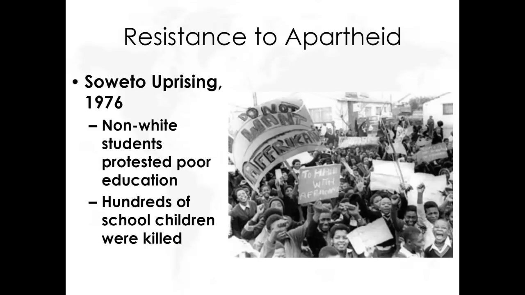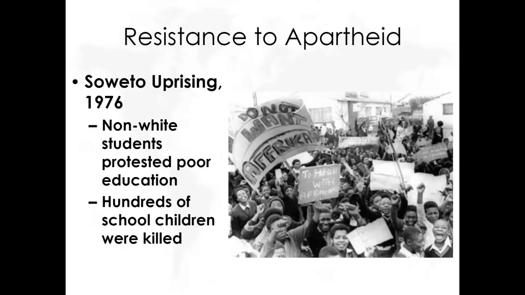And really, really bad police and military repression of black South Africans was in the Soweto uprising. So students, I'm talking like elementary school, middle school, high school, they were protesting a law in South Africa that required all instruction in their schools to be in mostly Afrikaans, sometimes English, but mostly Afrikaans.